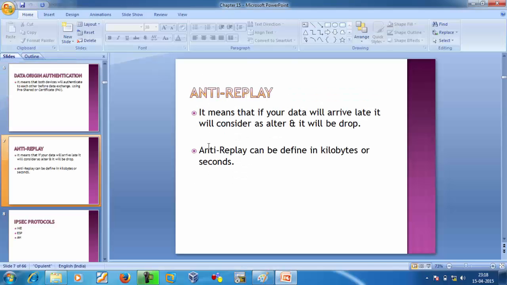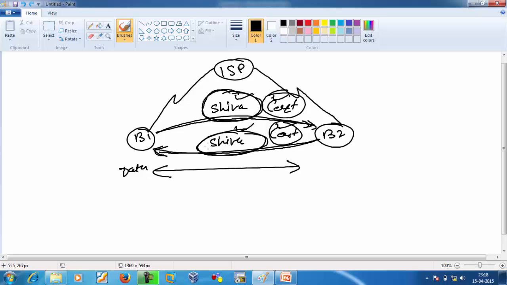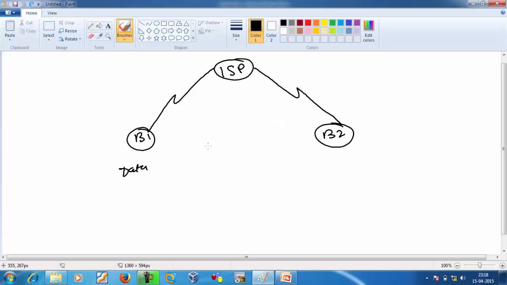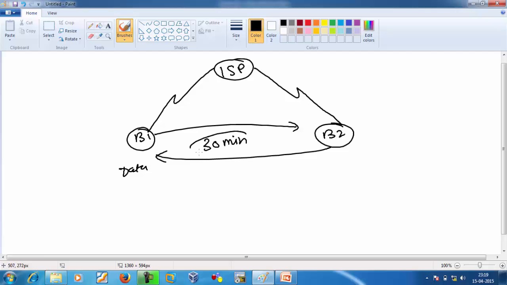Next one is anti-replay. Anti-replay means that if your data arrives late, it will be considered altered and it will be dropped. Anti-replay can be defined in kilobytes or seconds. Now what happens when both peers communicate with each other? We will define a lifetime. When branch 1 communicates to branch 2 or branch 2 communicates to branch 1, they will communicate for 30 minutes.